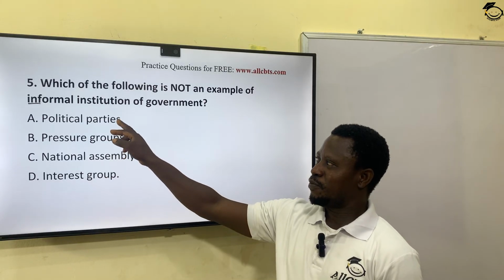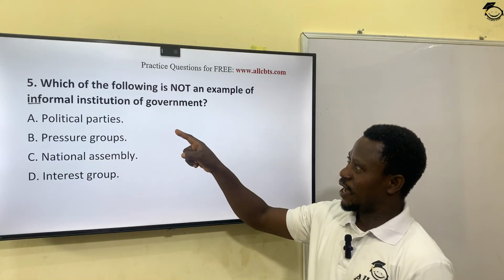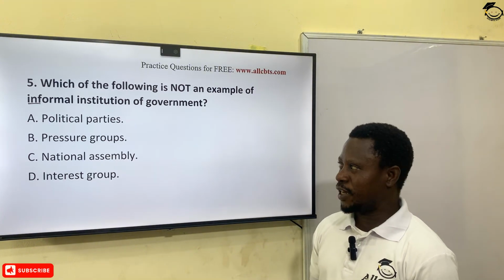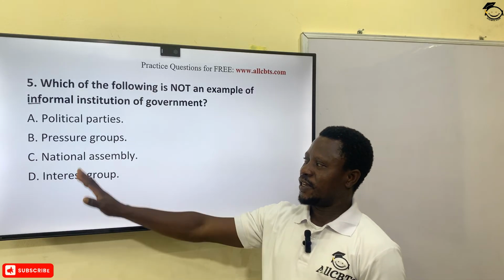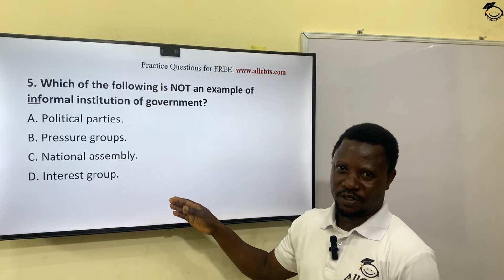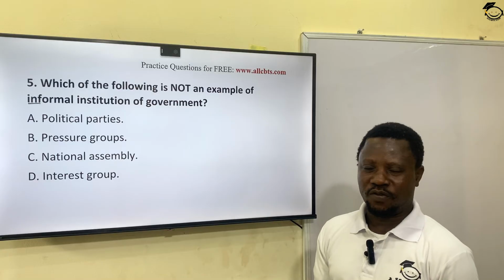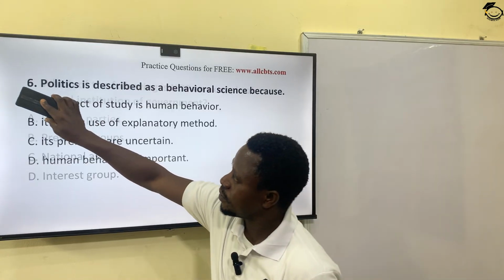And remember, political parties more or less alternate as pressure groups. They are not formal, they are informal associations where people come together for the purpose of participating in politics. So the most correct answer here is the National Assembly, which is the legislative arm of government. It's an official arm of government, a formal institution of government. So the correct answer here is option C. Okay.